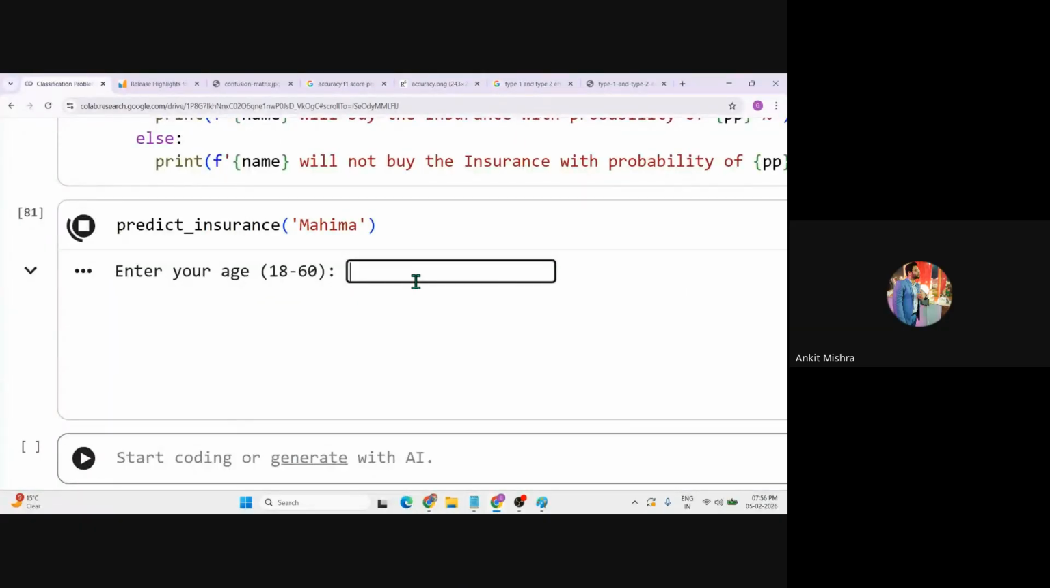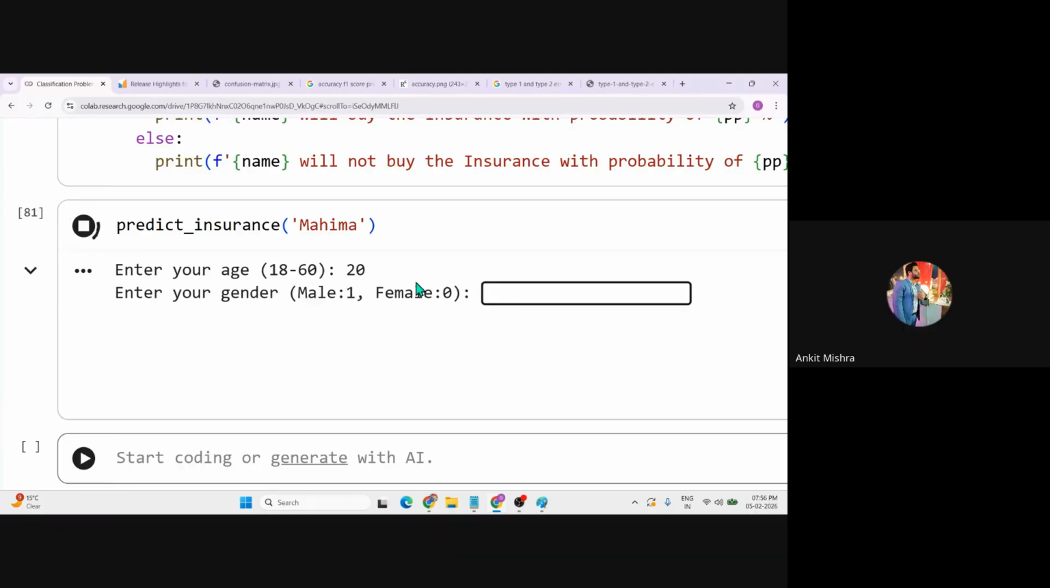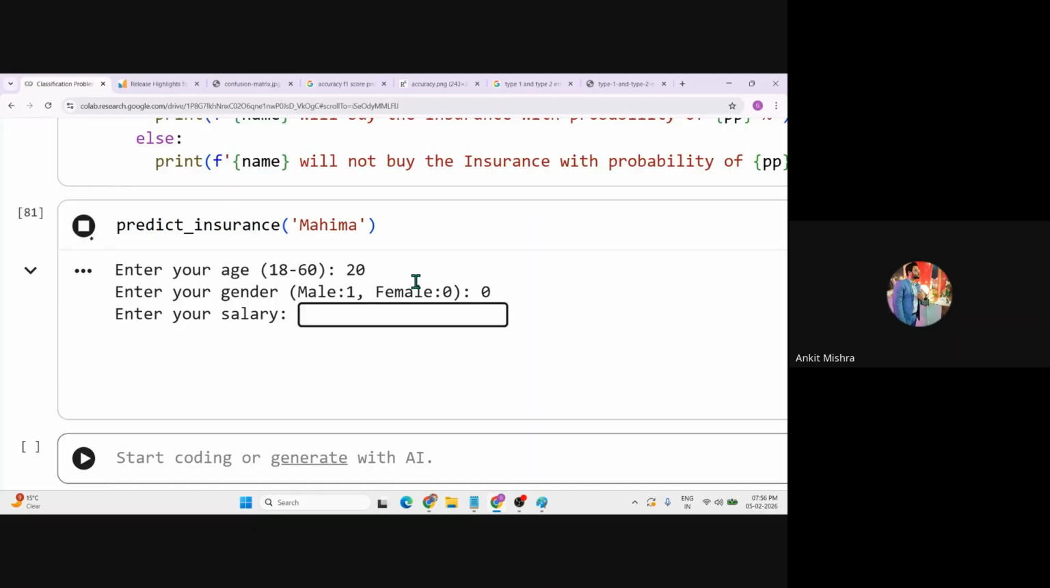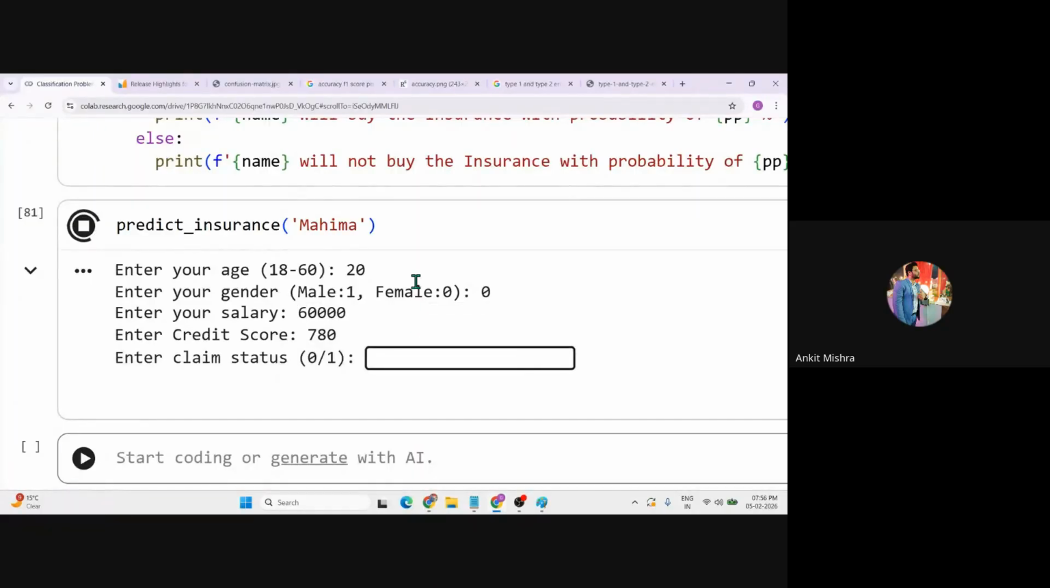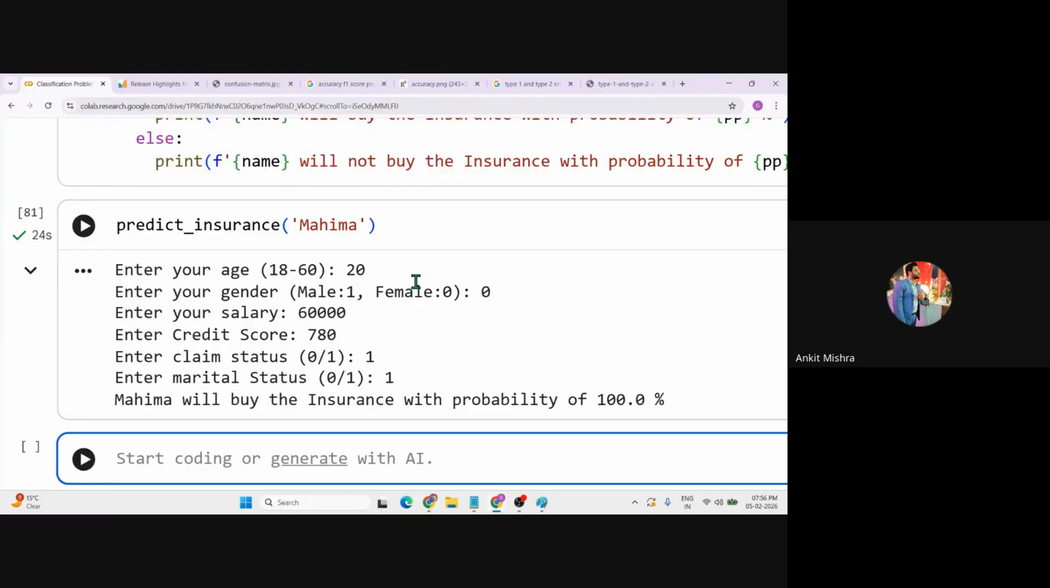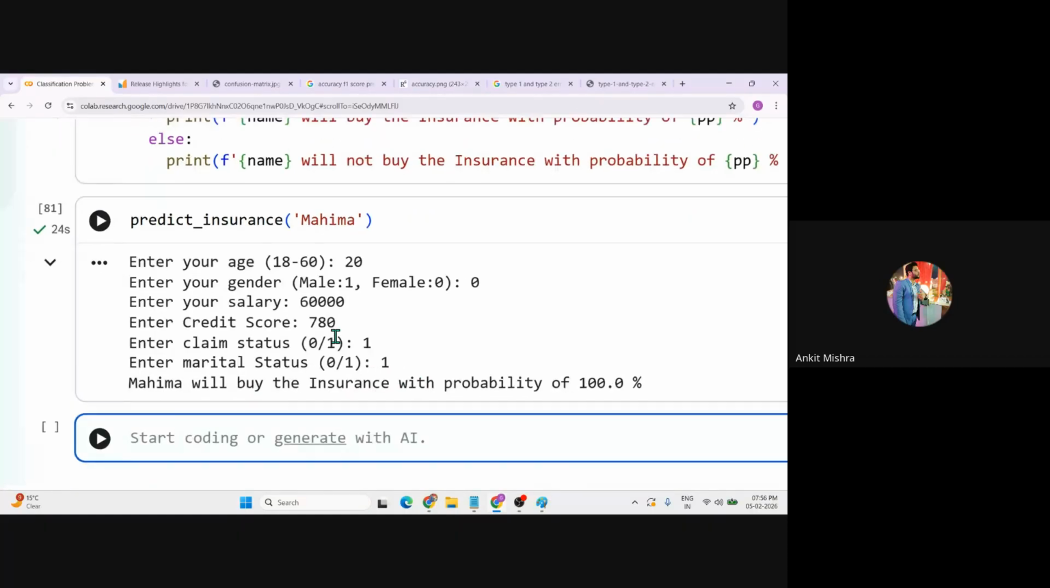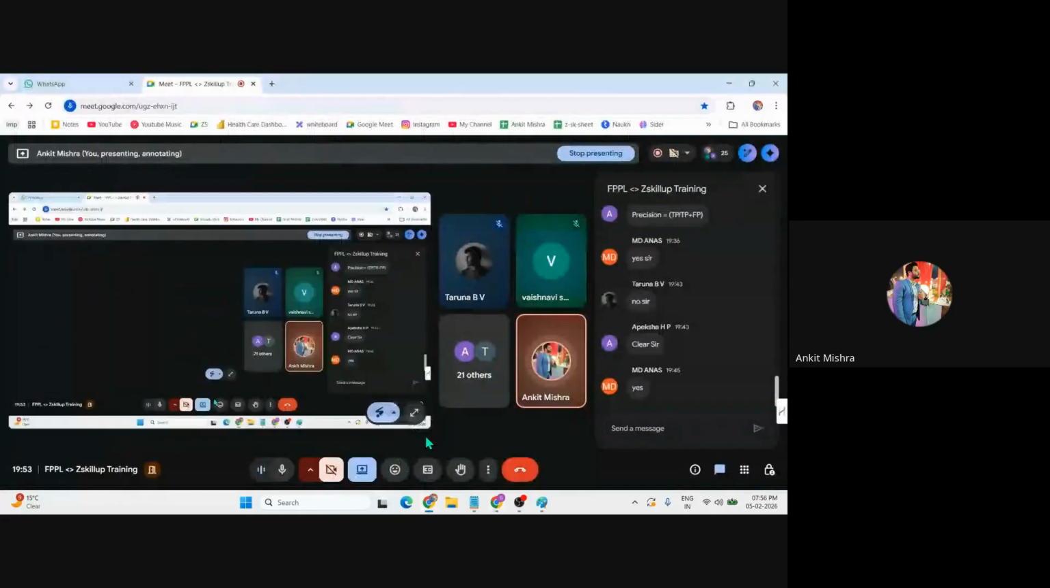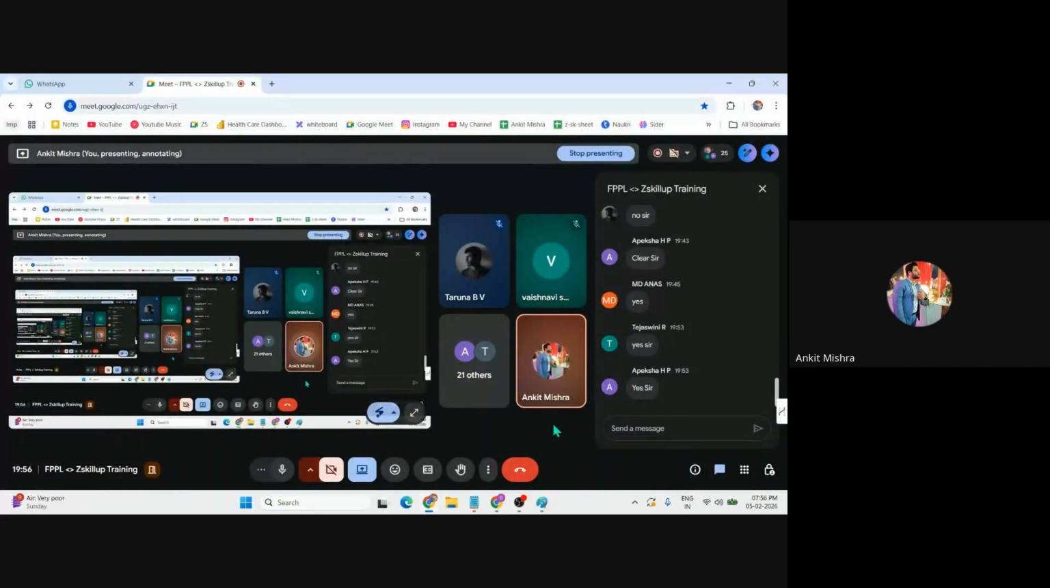Now let's take the age as 0, the salary as 55 or 60K, and the credit score as 780. The claim status is 1 and the marital status is 1, and it says Mahima will buy the insurance with a probability of something like this. I hope everyone is getting my point. Tejaswini, Apeksha, anyone wants to try this one?